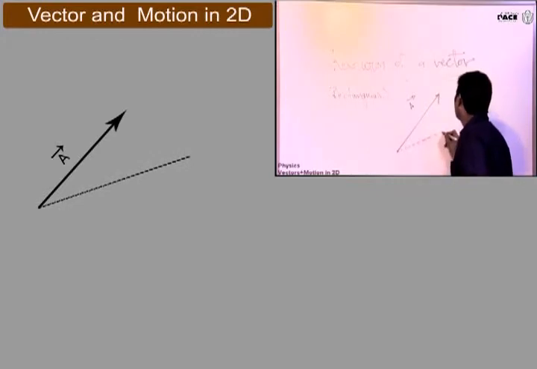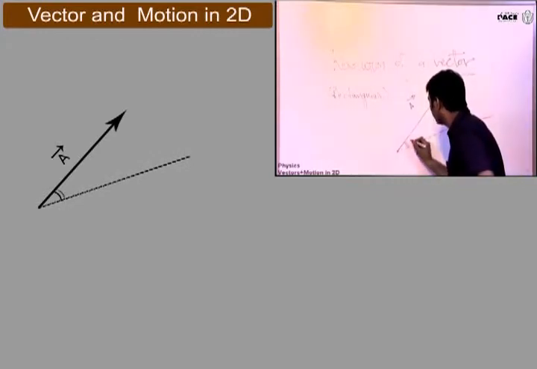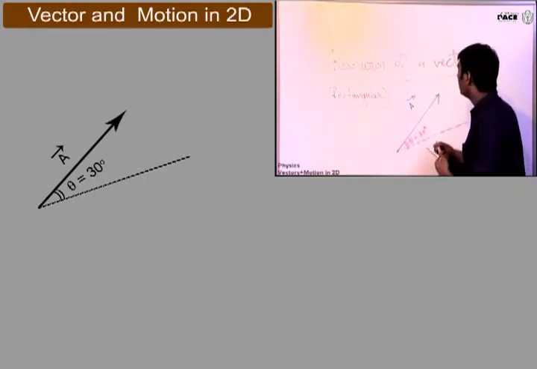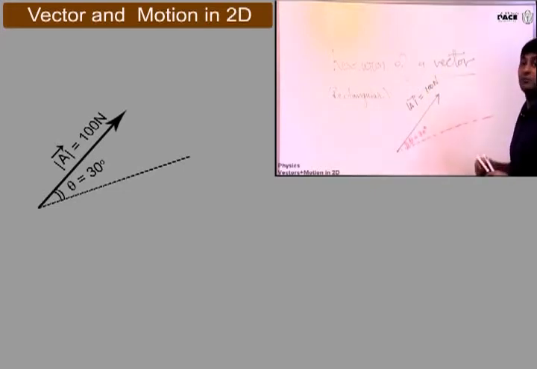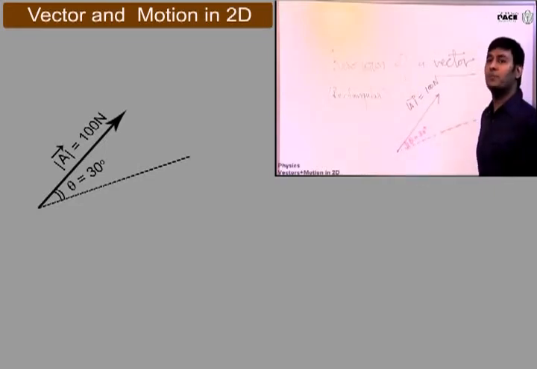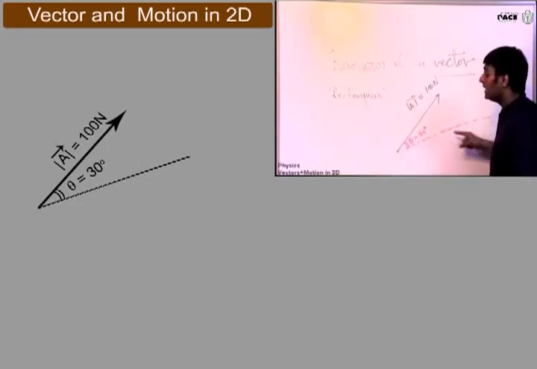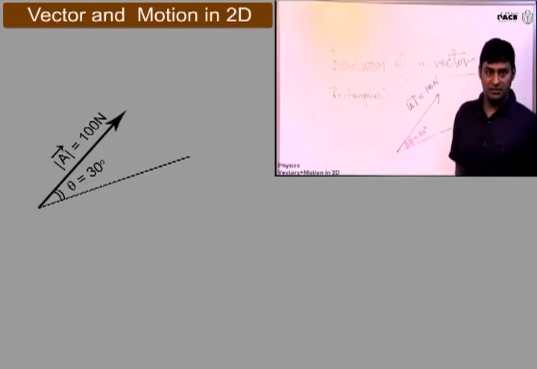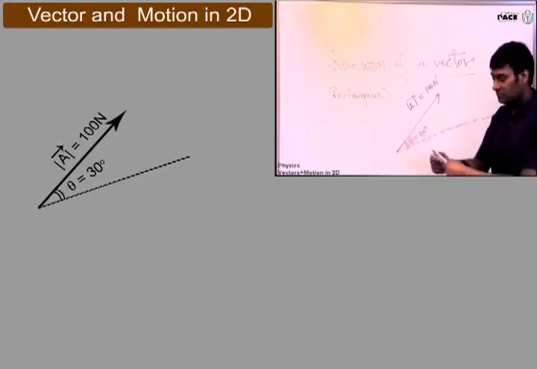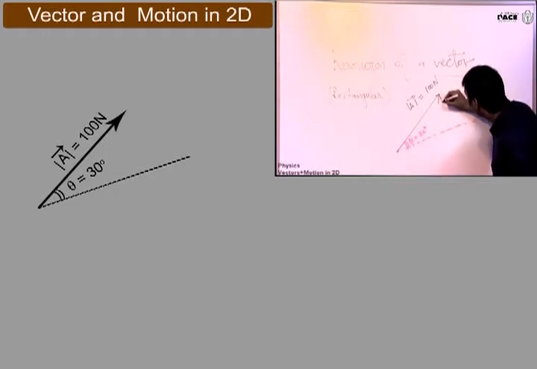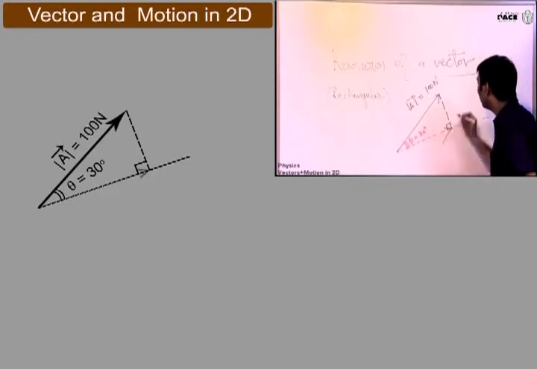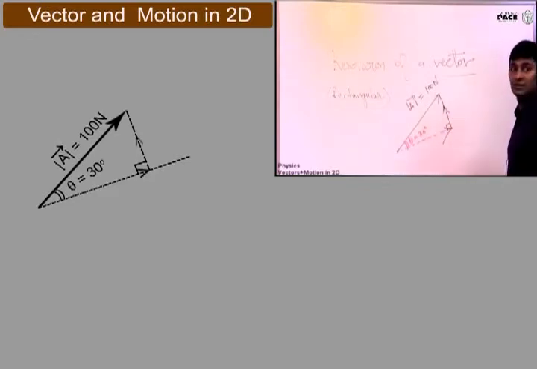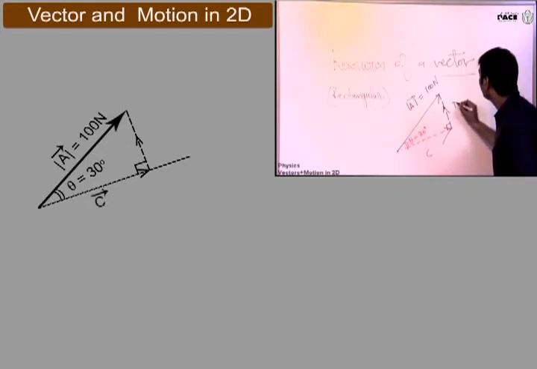a direction which is making an angle, say 30 degrees, with this. Theta is equal to 30 degrees and the magnitude of A is equal to 100 newtons, suppose. And I tell you, break this vector into two mutually perpendicular components. One component should be along this direction and the second component should be perpendicular to this. Rectangular. I'll draw a perpendicular. And these vectors are my answers. I need to find the magnitude of C and the magnitude of D.